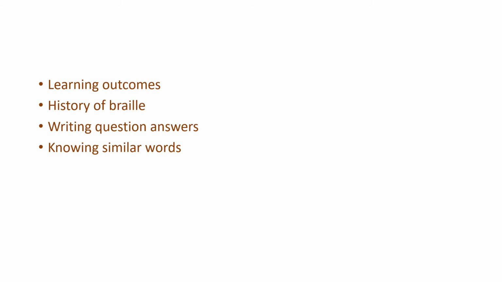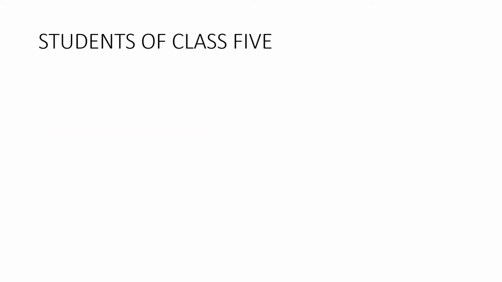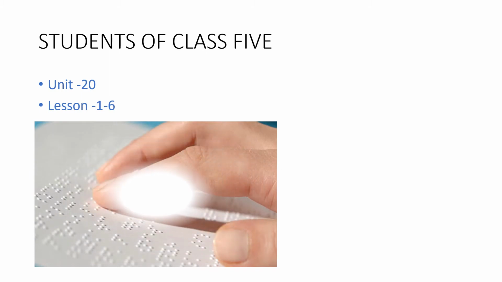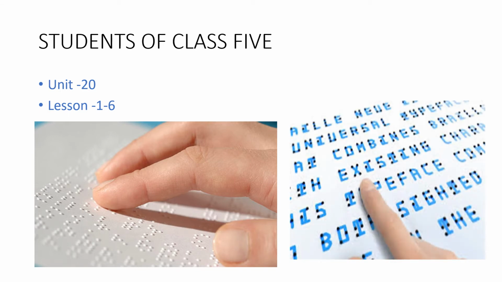Today our learning outcomes. Students of class 5, I will discuss Unit 20, Lesson 1 to 6. Look at the pictures. What can you see? There is a script of Braille. This Braille is used by blind people for reading and writing. Look, the letters are made with raised dots. Blind people move their fingers and feel the dots, and they can read and write through this Braille.